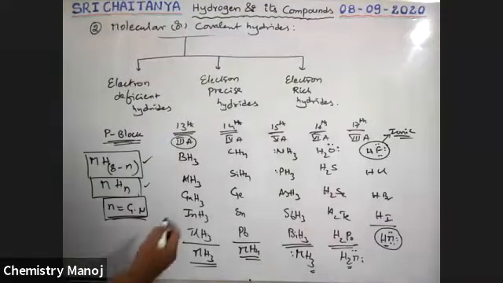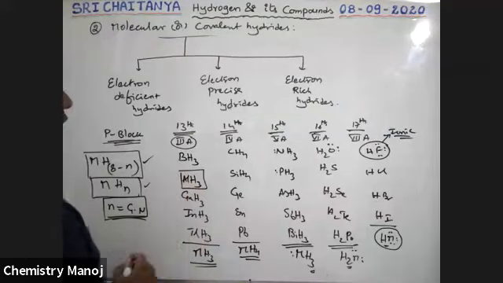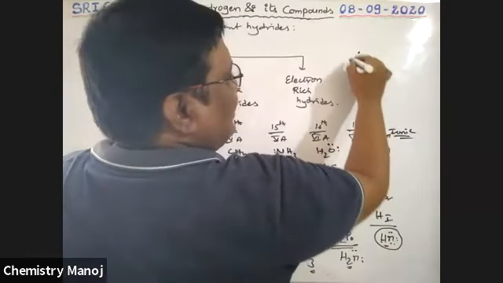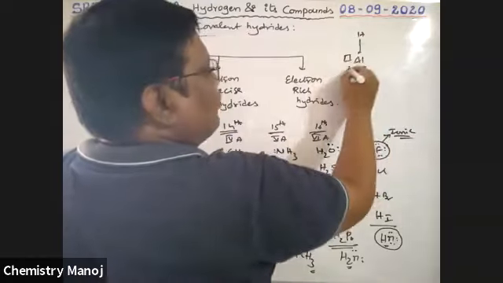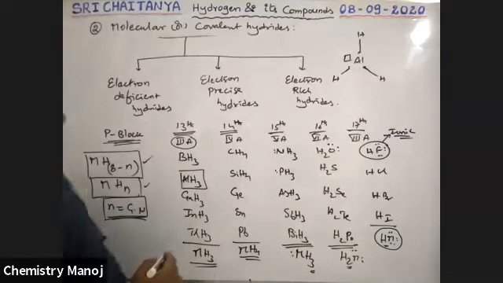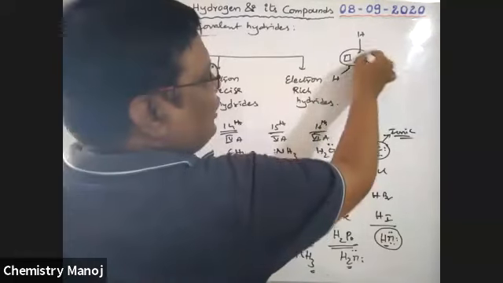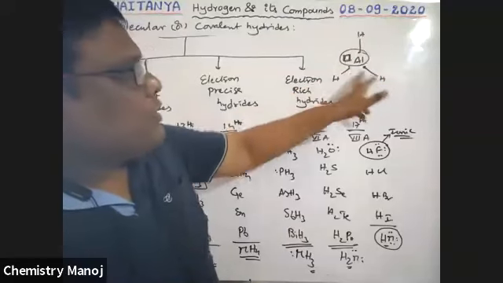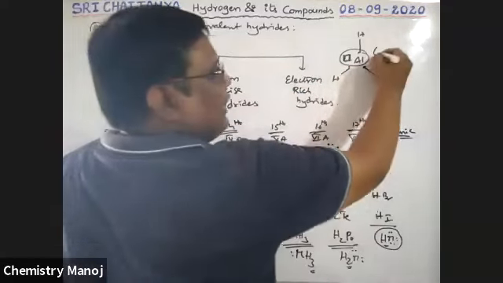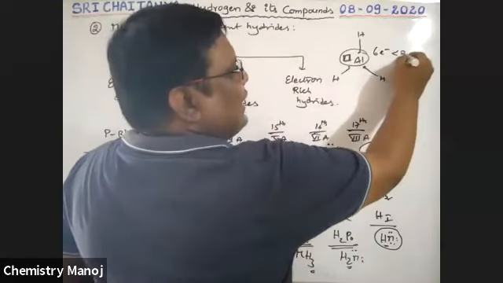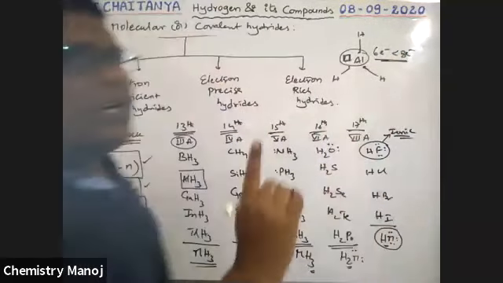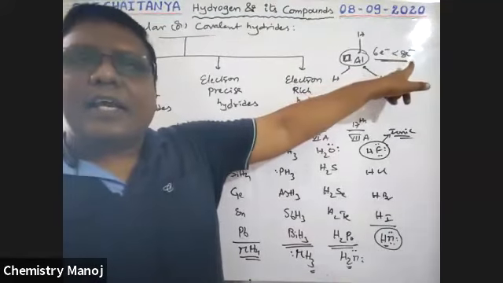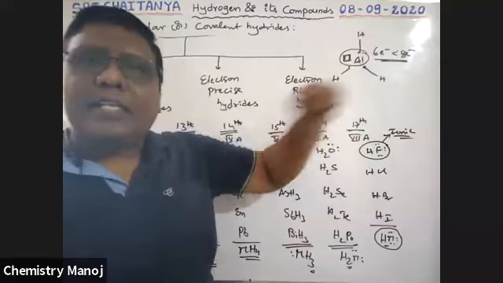See, boys. So let us take our AlH3. Aluminum is a third group element, so it has three unpaired electrons and an empty orbital. With these three unpaired electrons, hydrogen is involved in bond formation. It is AlH3. Aluminum has an empty orbital at the center. Three bonds means 6 electrons, so the central atom has only 6 electrons, less than 8 electrons, boys. That means it is electron deficient. So the central atom has less than 8 electrons.